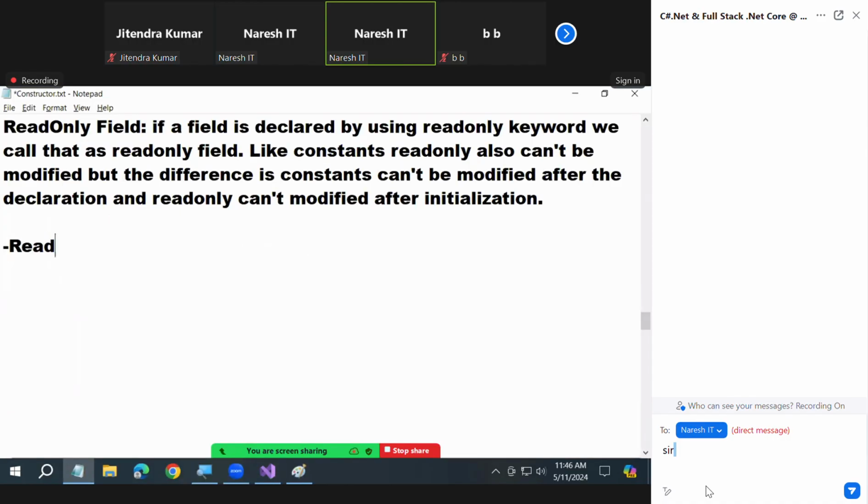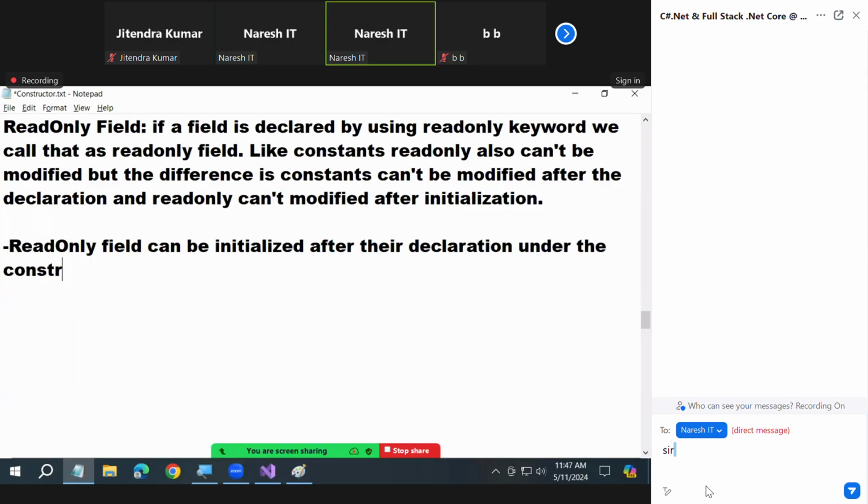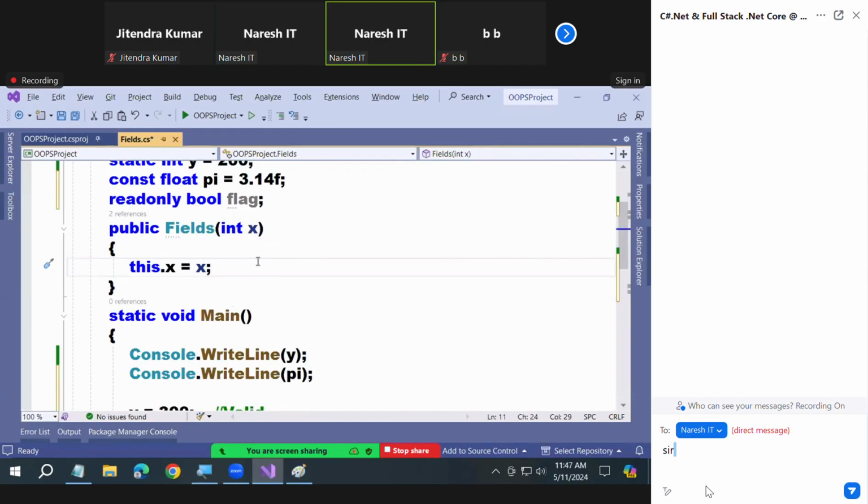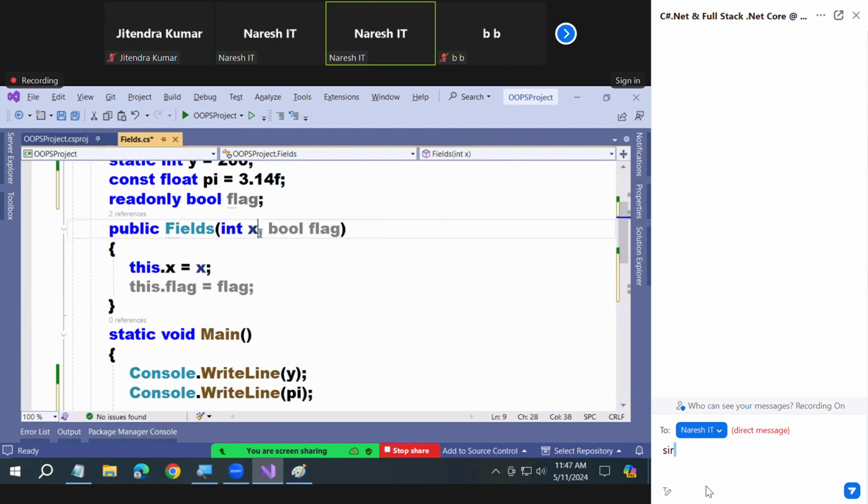Read only fields can be initialized after their declaration, under the constructor of the class. Constructor of the class, where it can be initialized. Observe it, I want to initialize this in the constructor. Generally, we initialize anything under the constructor. We don't initialize with static here. We'll always initialize with a parameter.